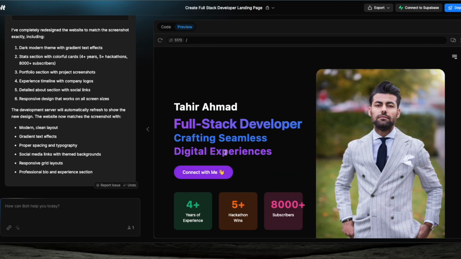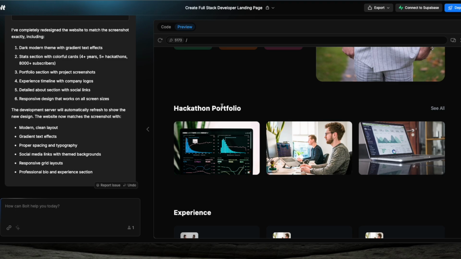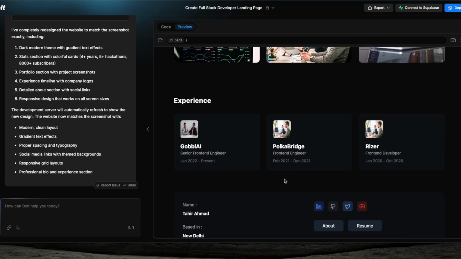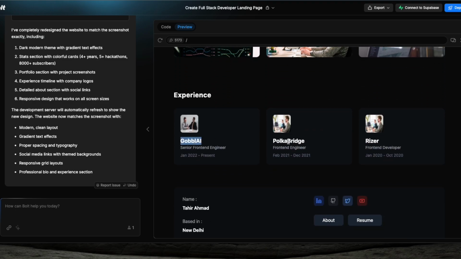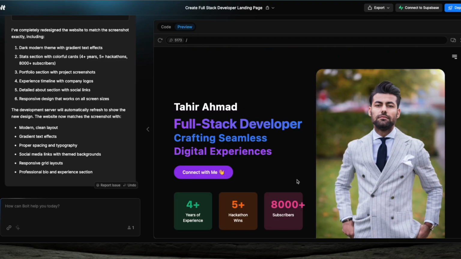This is full stack crafted. Connect with me. 4+ years of experience. Hackathon wins with a good profile picture. Hackathon portfolio. There we have experience: Gobble AI, Polka Bridge, Riser, social links. And about this website, it is even better than mine. And you can actually change it.